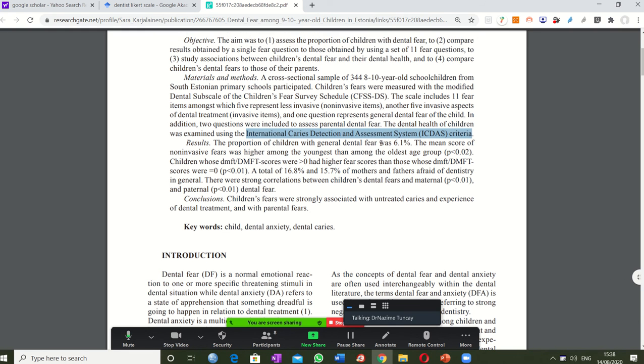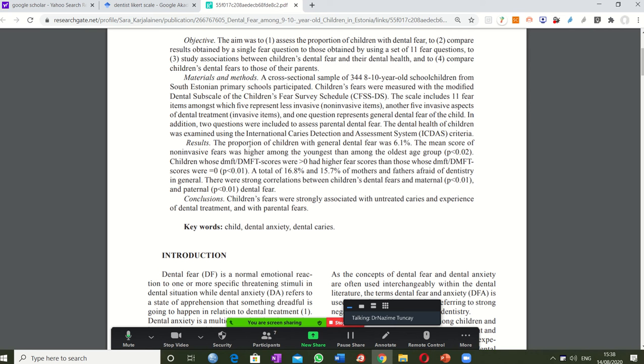The reliability tests and validity tests are done by some other statistical programs. That's why this criteria is a good criteria. Good. You don't need to know the names. I'm just showing you how you would react when you face an article for the first time. Now let us look at the results.